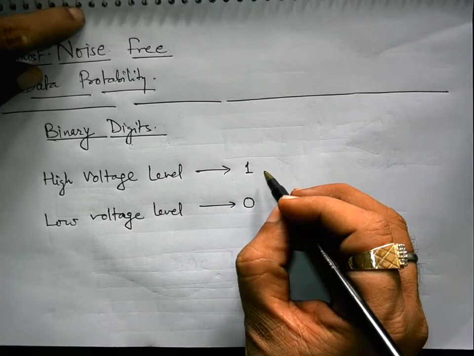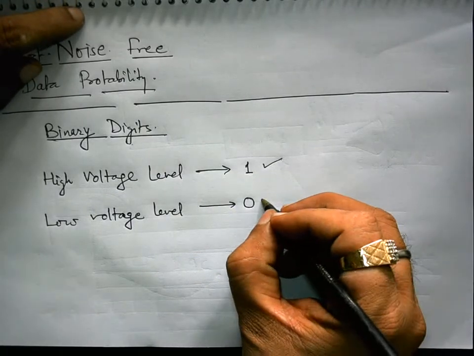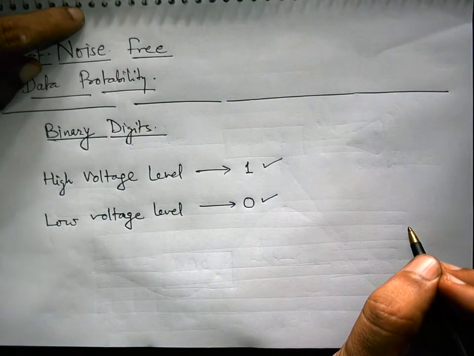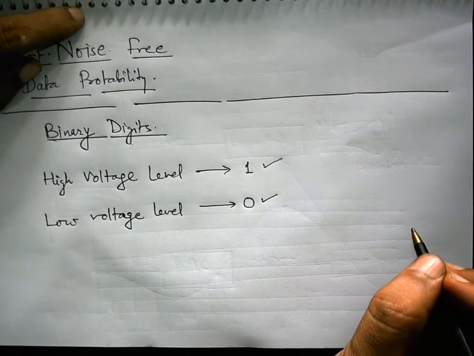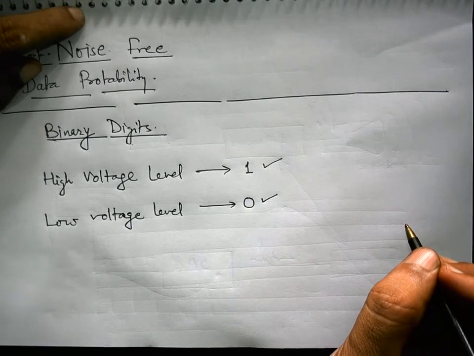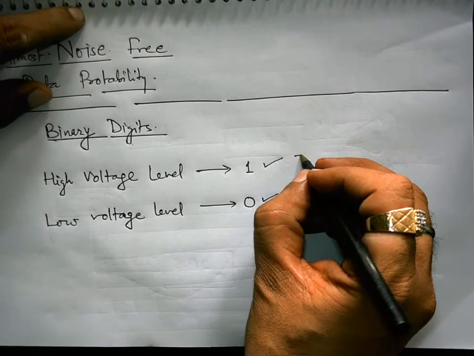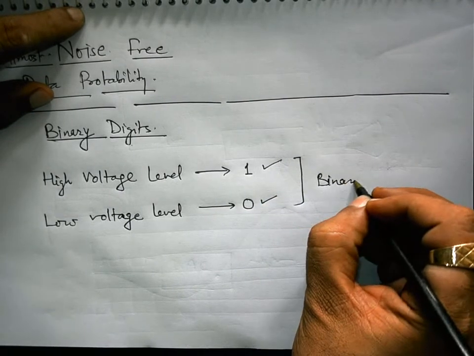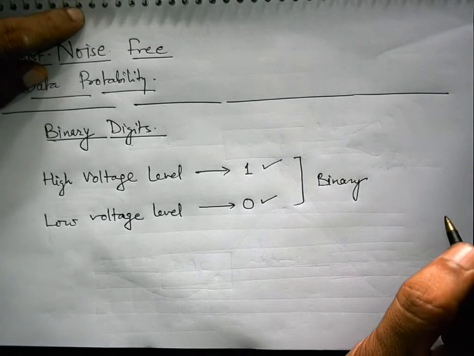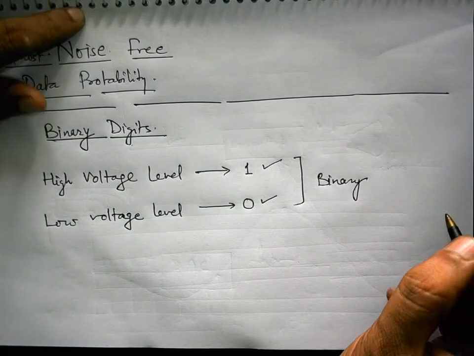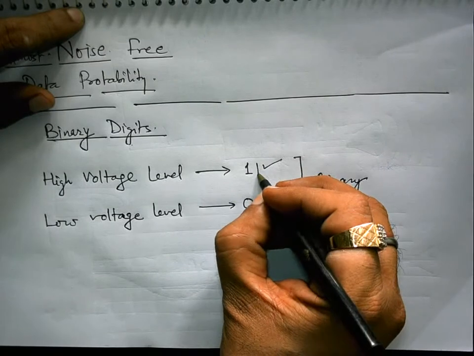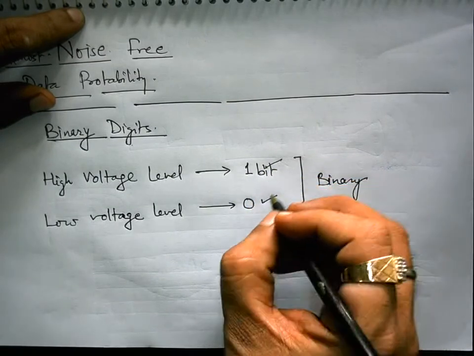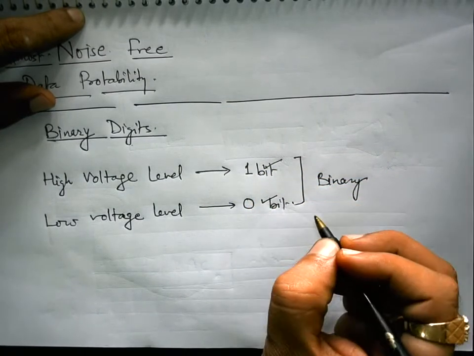Since we have two symbols to represent two distinguished levels in digital systems, that's why it is called binary, dependent on two symbols, and each of them is called a bit.